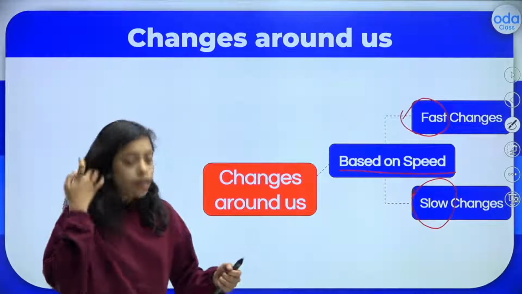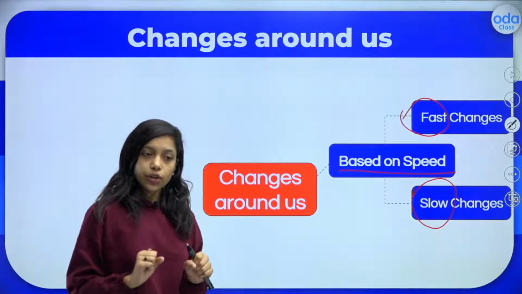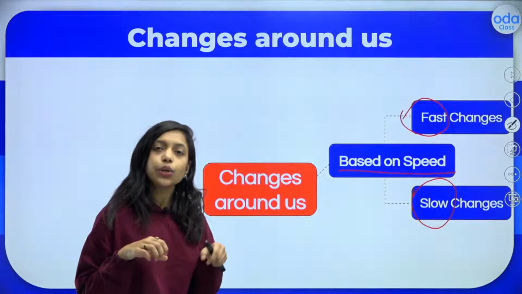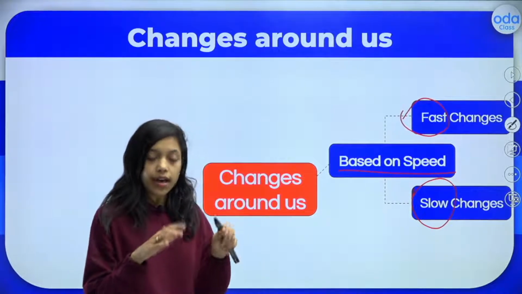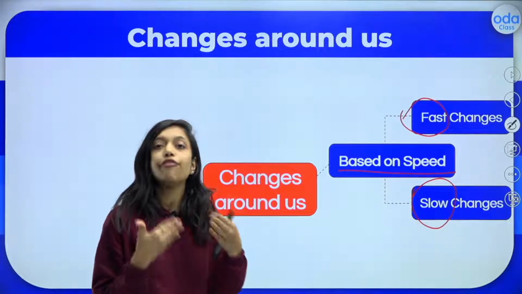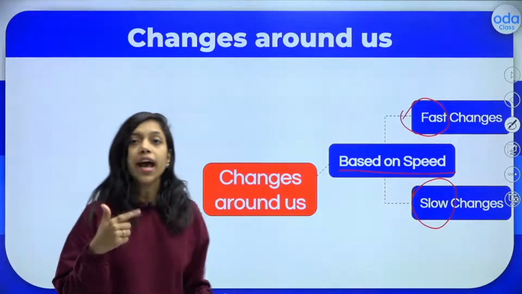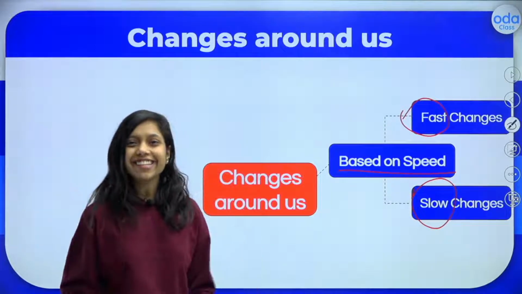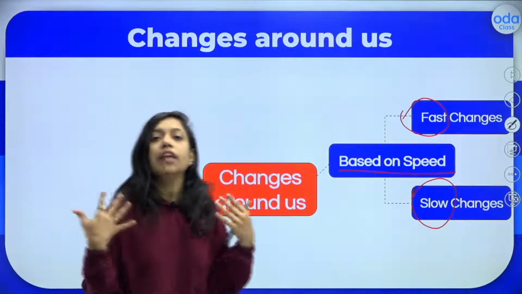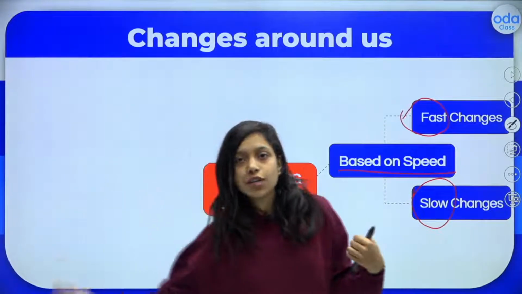For example, you are riding a scooter and suddenly you apply the brake, and the vehicle stops, so that is a fast change. The moving vehicle suddenly stops. And coming to the slow change, our aging, right? So now we are all young, but after some years we will be old.